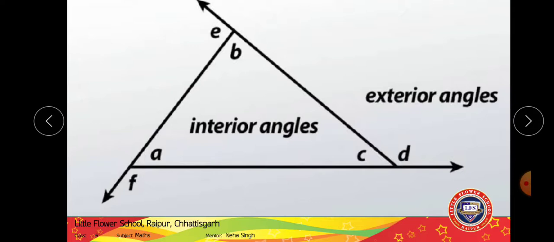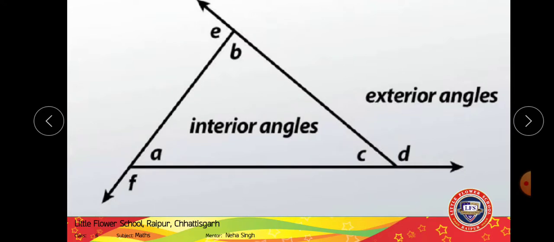What do you mean by interior angles? Interior angles are those which are formed on the inside of the triangle, right? Inner side. See, angle A, angle B, angle C, these are on the inner part of the triangle.